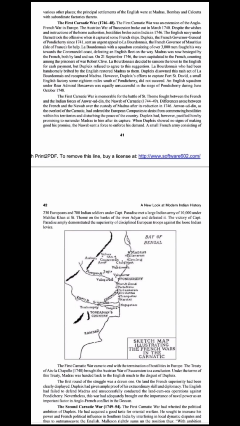Dupleix convinced Anwaruddin to surrender Madras to him after taking it away from the English, but lastly he betrayed Anwaruddin. This led to the Battle of Saint Thome between the French and Anwaruddin. This battle was important for Dupleix because he understood that Indians lacked modern ideas of nation and nationalism, and also lacked discipline and strategy in the local army.